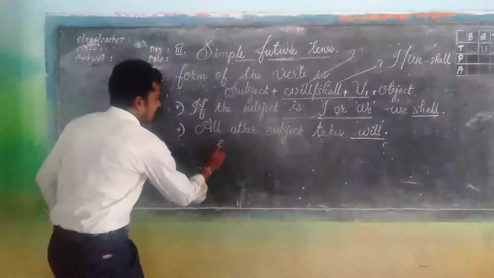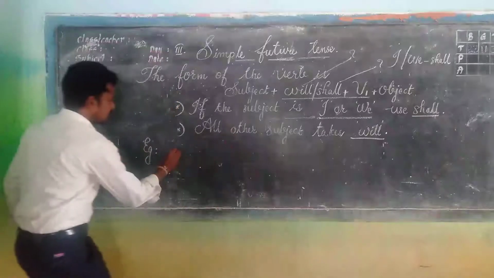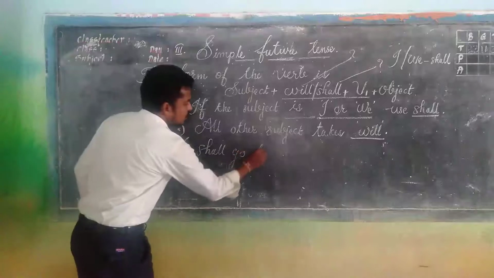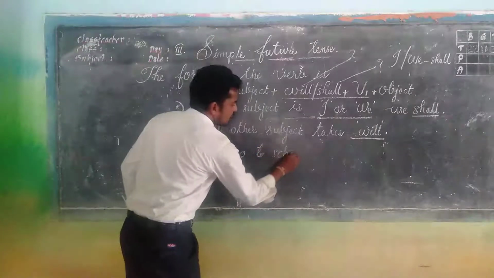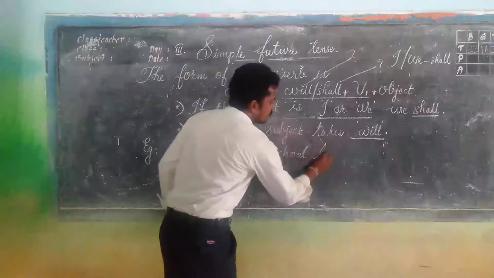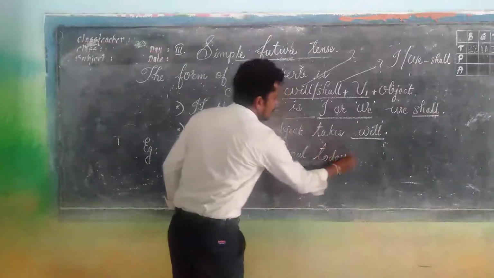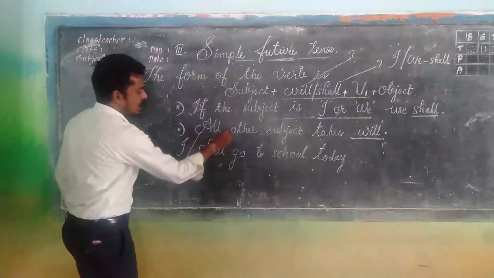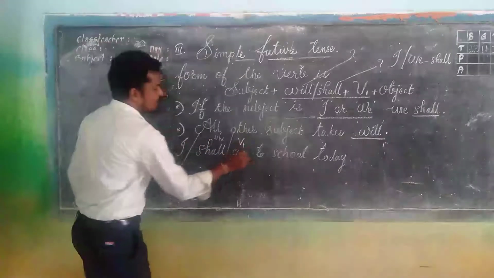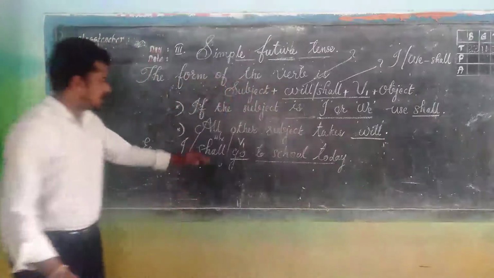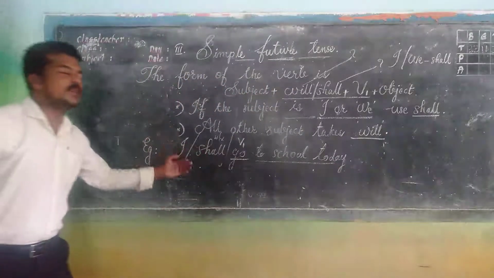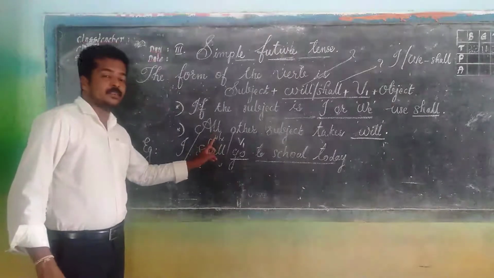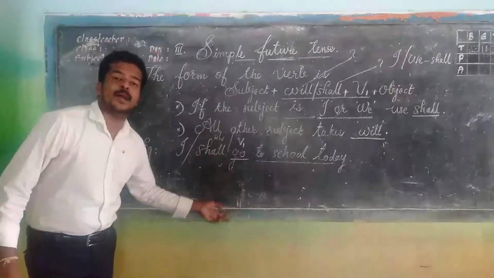For example, example 1. I shall go to school today. Listen, here I is the subject, helping verb is shall, and followed by V1 form of the verb. And this sentence is expressed in simple future tense because along with the subject, will or shall is used at the same time followed by V1.